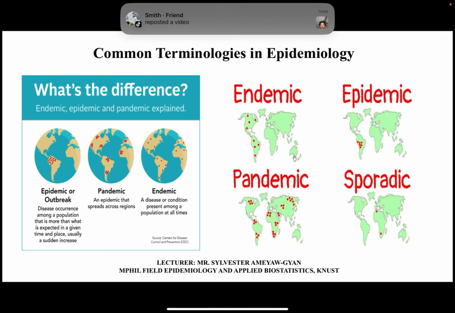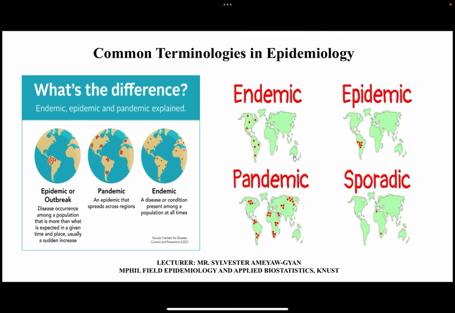A typical example is when cholera rises across a city. For a particular country, cholera is occurring, or we are getting more cases of cholera than we expect in multiple cities in that country. Measles increasing across multiple districts in a particular country, that is an epidemic. But food poisoning at a wedding is an outbreak. COVID-19 in one factory is an outbreak. Is that okay? Great. Food poisoning in, let's say, one nursing training college is an outbreak.